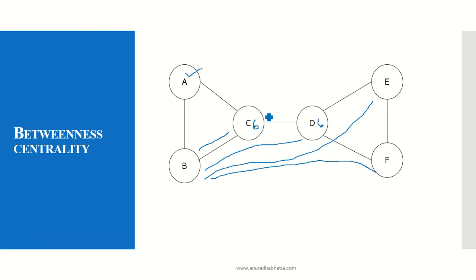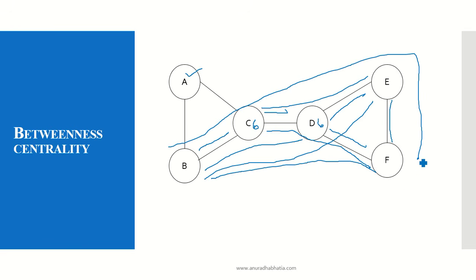And if I need to travel from C to D, all the paths that I have to list down: C to D, C to E, C to F, and then D to E, D to F and E to F. You will see there are shortest paths existing, but A does not come into picture. So there's no betweenness of A when I have to travel and cover this part of my graph. If I have to cover this part of my graph to travel and find the shortest distance, A is nowhere in betweenness. So betweenness centrality for A is 0.